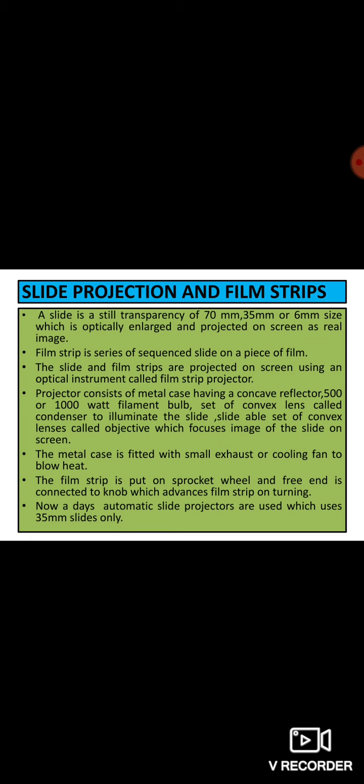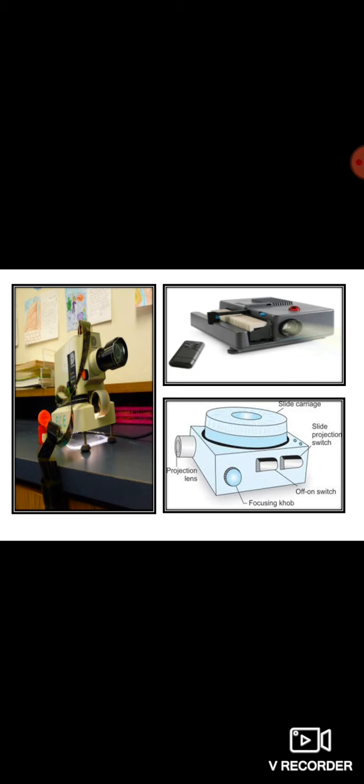Okay, so we can see the image in the slides. See, this is a film strip or slide projector. You can have a look at the diagram. There is a slide carriage in which the slide is put, then a slide projection switch, an on-off switch, the focusing knob, and the projection lens. One by one the slides are inserted in a sequence and focused through the lens.